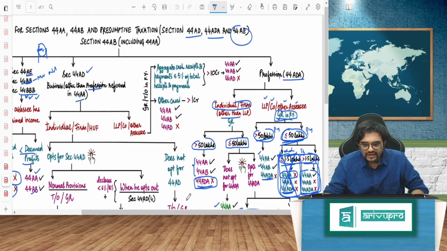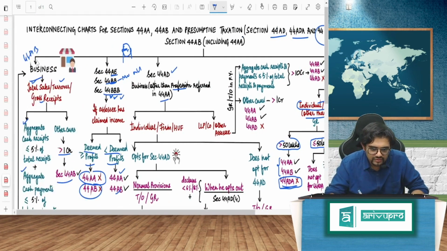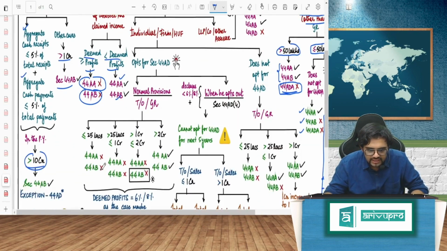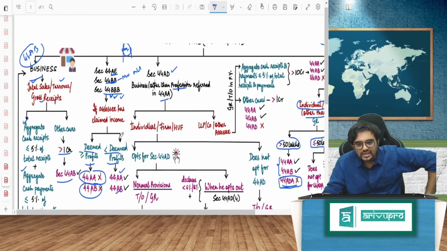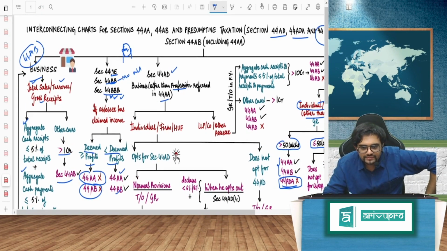Right? So what have we done now? We have done normal 44AB, business and profession. This chart is available, don't worry, go down. Next, 44AE, hey, we have seen BB, hey BB, mineral oil, Habibi. Correct, Habibi. Then BBB, big shot, Bachchan. Big B, big Bachchan, big shot. Turning the key. Stupid, but it's fine. You will remember. Next, 44AD.